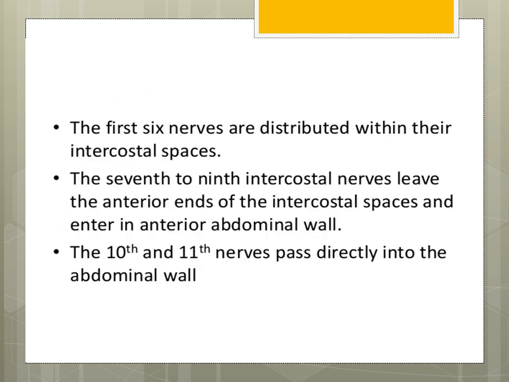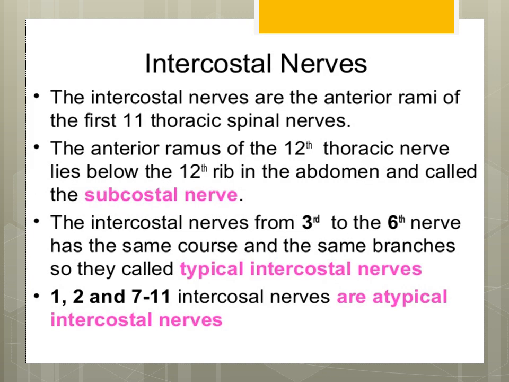The first 6 nerves are distributed within their intercostal spaces. From 7 to 9, the intercostal nerves leave the anterior end of the intercostal space and enter into the anterior abdominal wall. The 10th and 11th nerves pass directly into the abdominal wall, or they supply the abdominal wall.